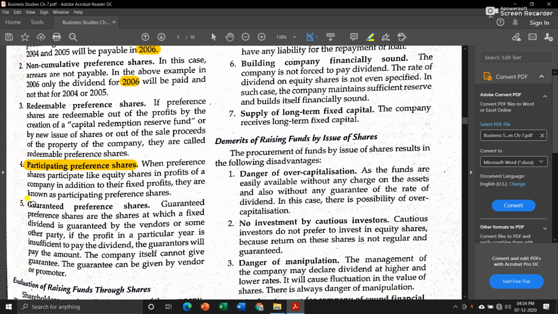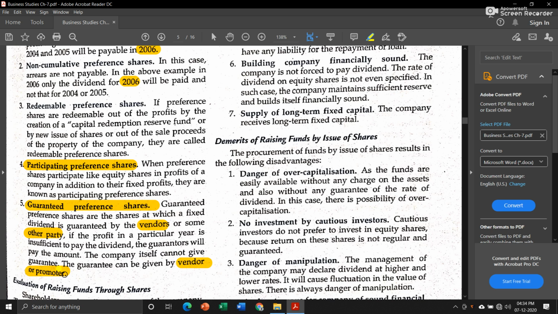Then the last type of preference share is guaranteed preference shares. These are the shares on which a fixed dividend is guaranteed by the vendors or some other party. Means if the company is not able to pay the dividend, then at that time any vendor or any other party of the company has to give dividend to the preference shareholders. The guarantors will pay the amount. The company itself cannot give the guarantee. The guarantee can be given by a vendor or promoter of the company.